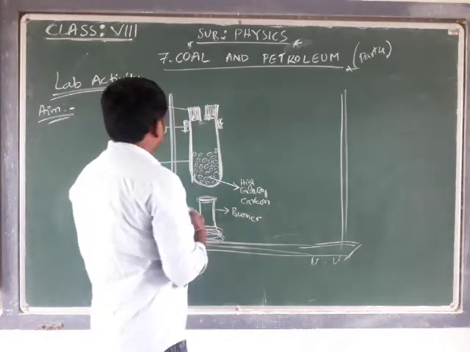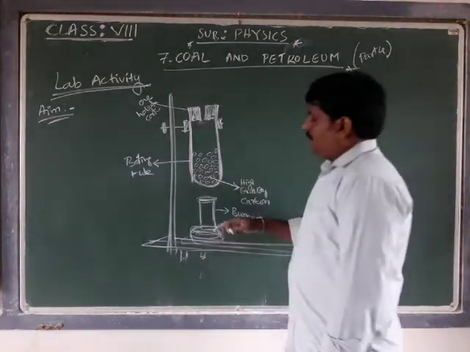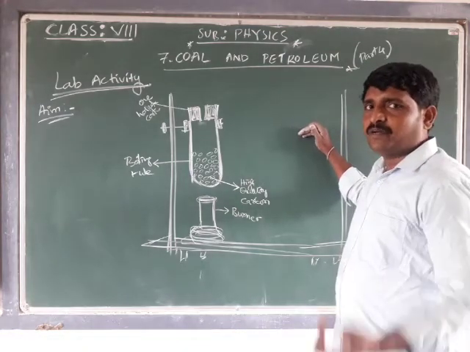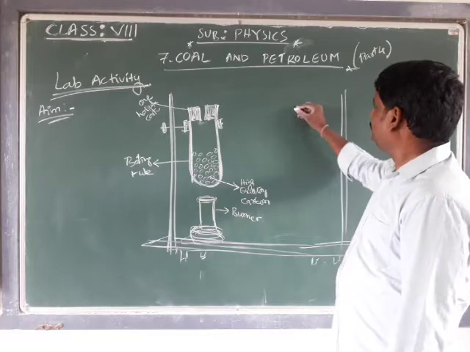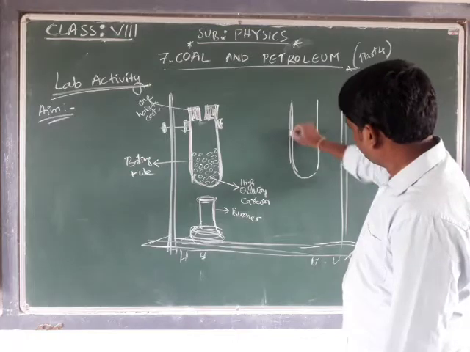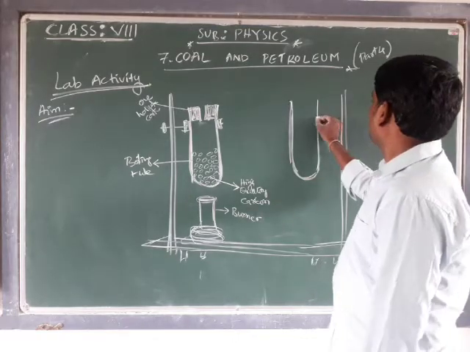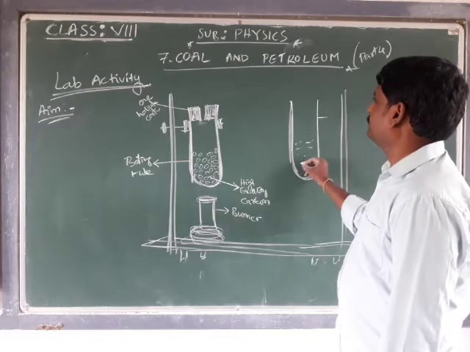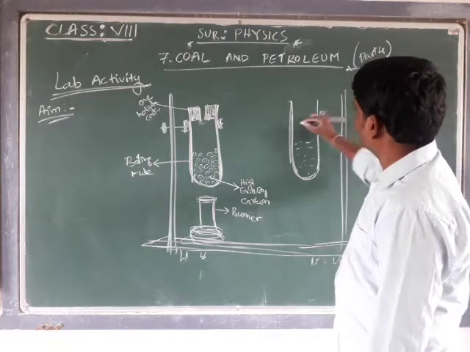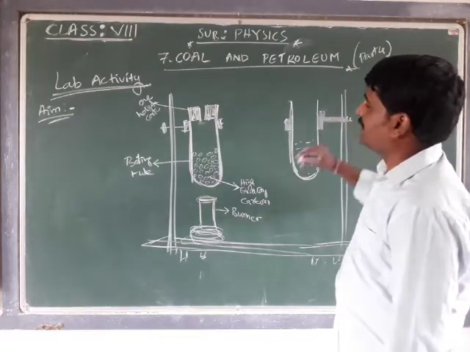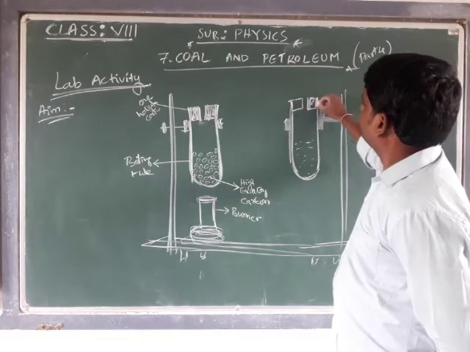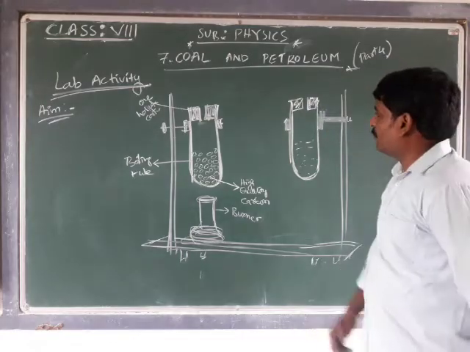This is the one-hole cork we have. Now what do we do? We will take another boiling tube. As per the materials required segment, we have two boiling tubes. We take one more boiling tube, and we have some water. Fix this boiling tube. This also should be fixed to the stand, and it is also closed with a one-hole cork.